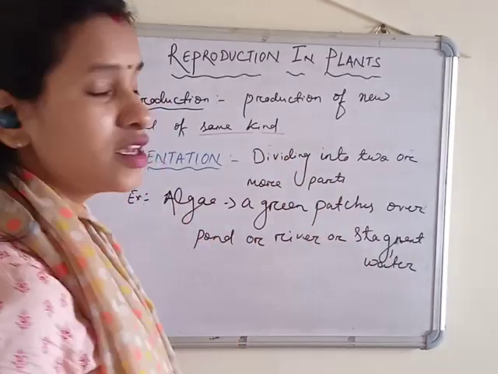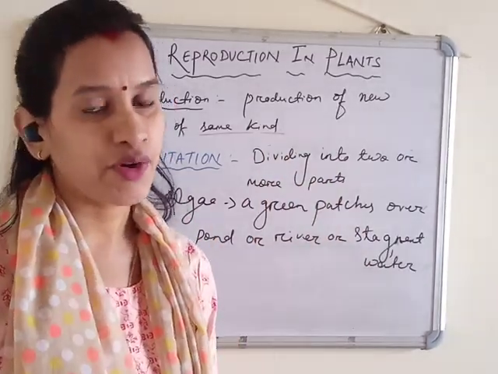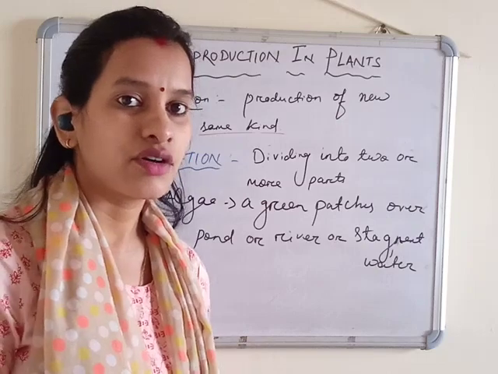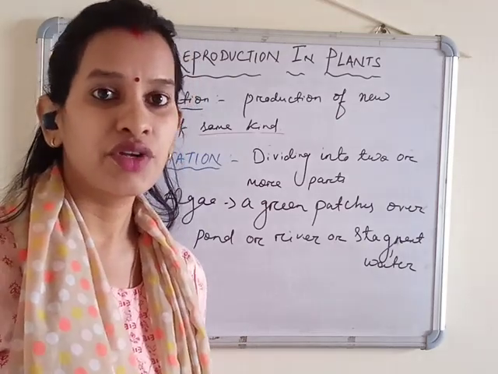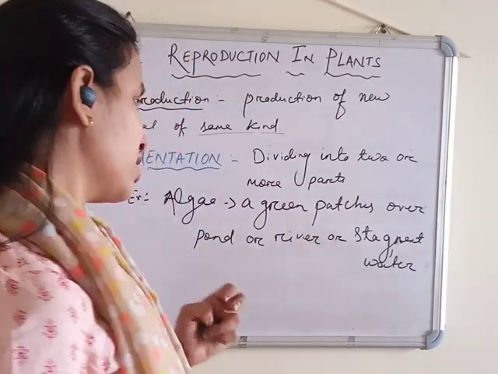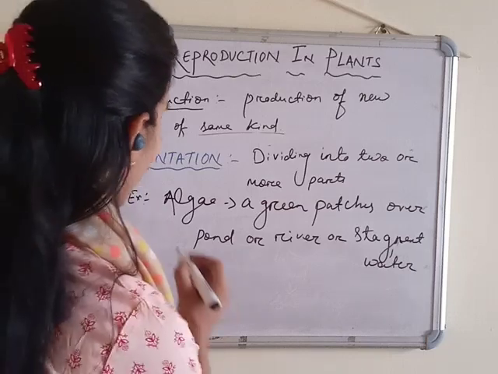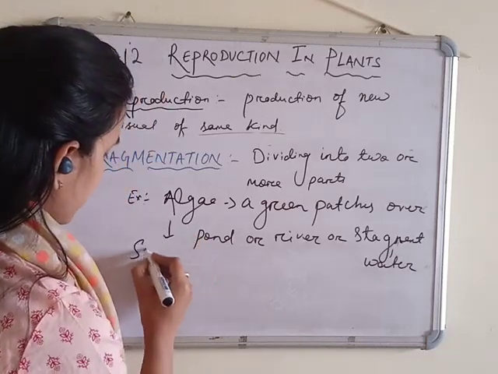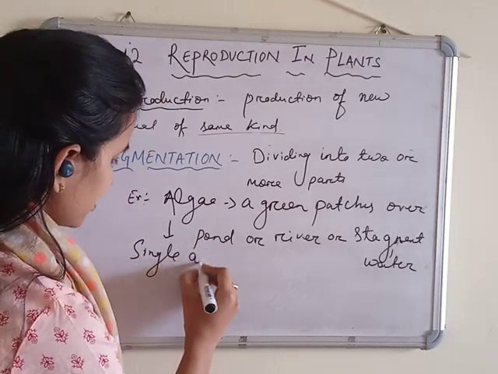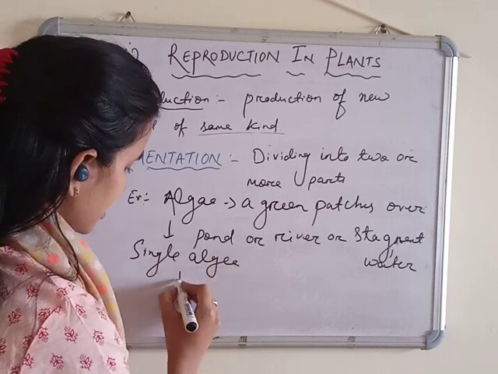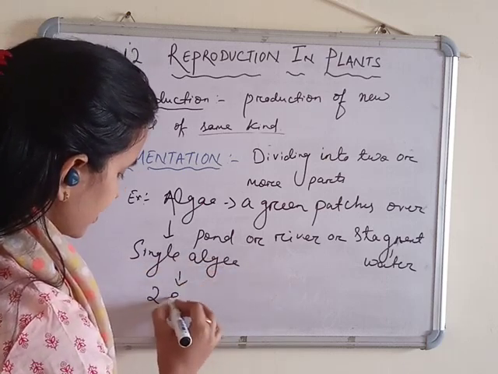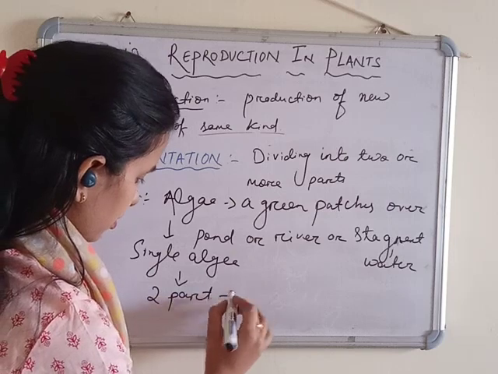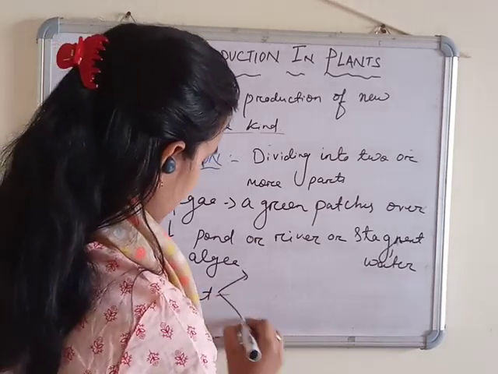Algae is green, so they can produce their own food by the process of photosynthesis, and they can get carbon dioxide, oxygen from the water, nutrients from the water, and they grow. So a single algae is dividing into two parts. Okay, then each part